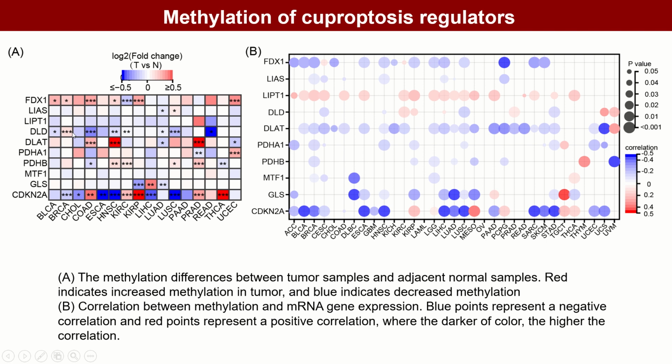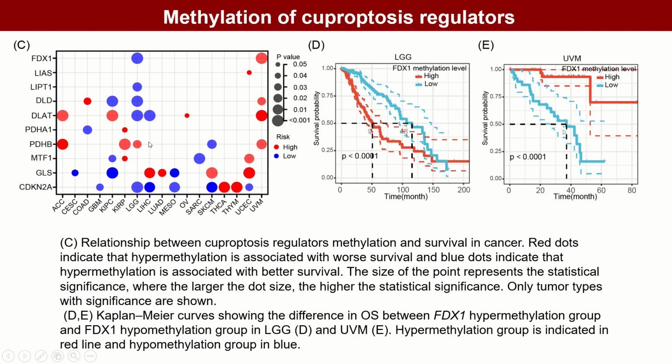Furthermore, we analyzed the correlation between regulator methylation and mRNA expression in 33 tumor types. In most tumor types, the promoter methylation levels of FDX1, DLAT, GLS, and CDKN2A were negatively correlated with the mRNA expression levels. Survival analysis revealed that the methylation levels of cuproptosis regulators were correlated with the OS in 17 tumor types and that the correlations were tumor type dependent.